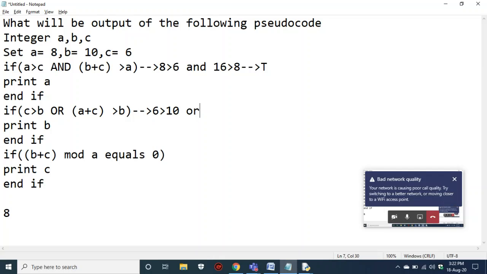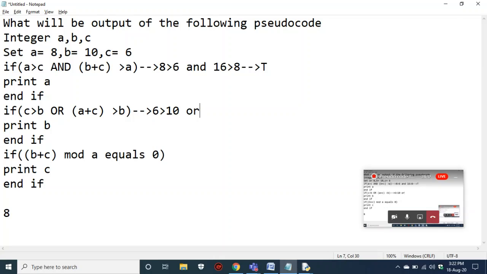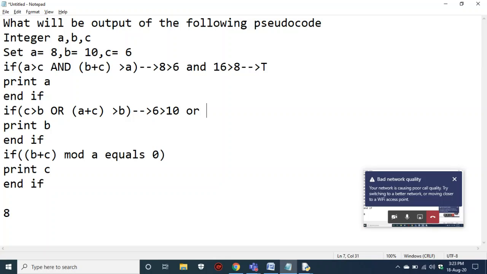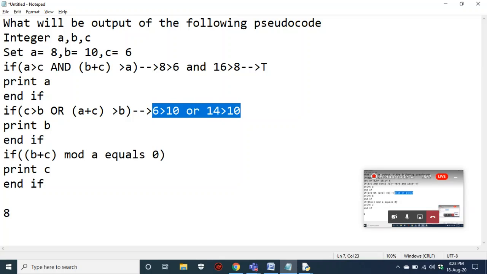So we have checked the first statement. Now our task is to check the second statement, because with OR, the condition holds if only one statement is true. That's why you have to check both statements. So I'm checking the second statement also, that is A plus C. A is 8, plus 6 is 14. 14 is greater than 10. Yes, so when you compare this statement, you get true as the output, right?